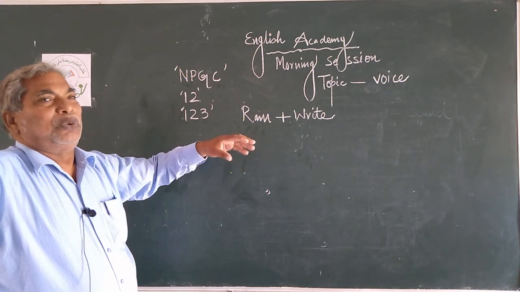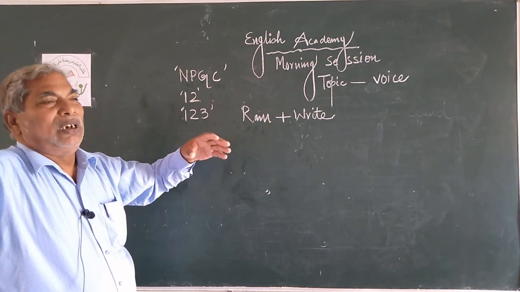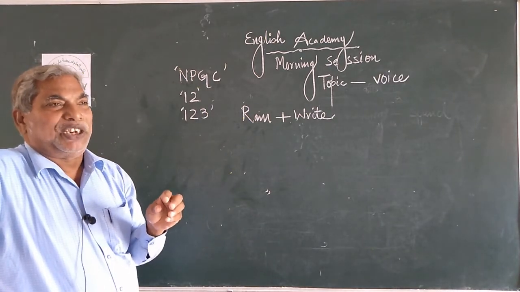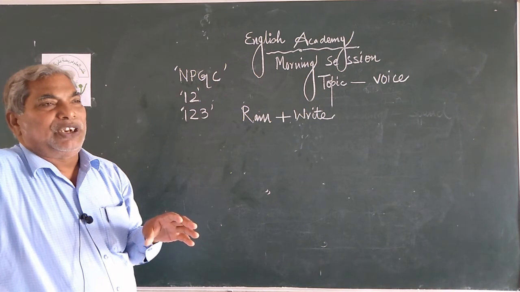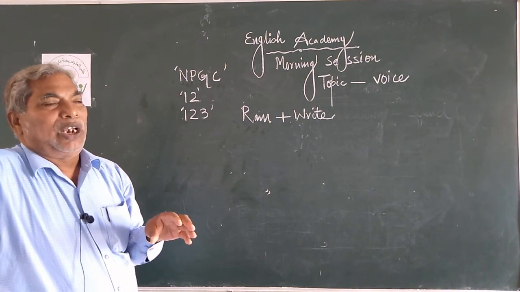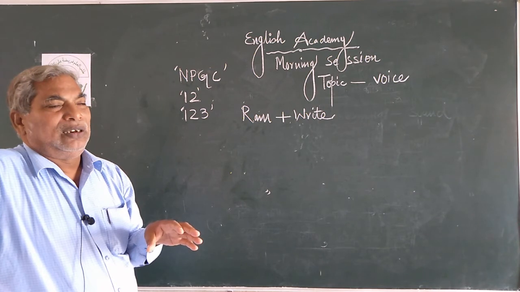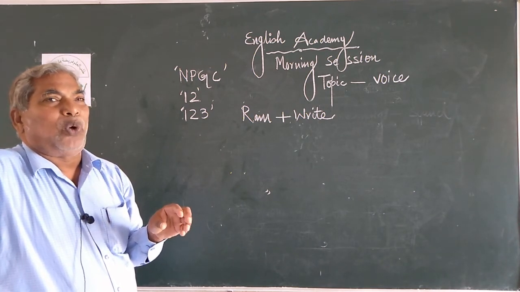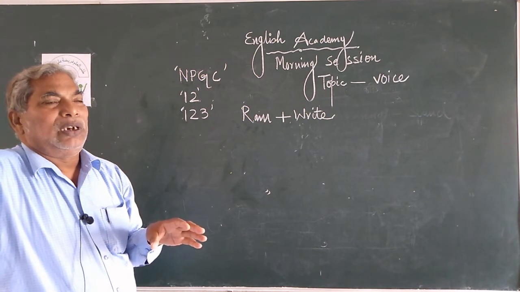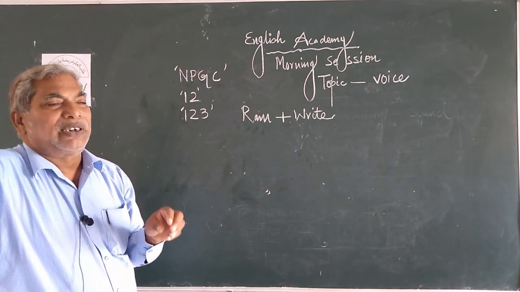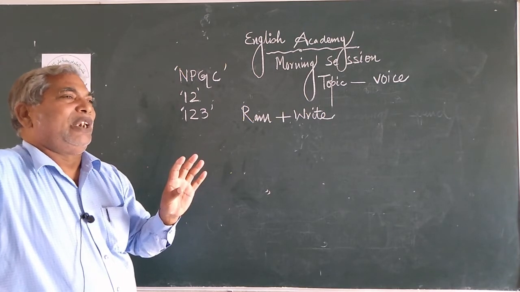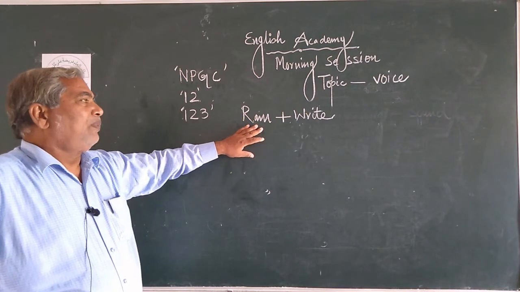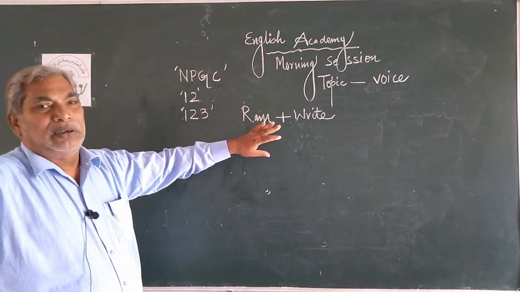What is a verb? My dear students, a verb is a word. A verb is a simple part of speech which denotes, which indicates action. So the verb plays a very important, very vital role in the formation of different sentences. Very, very important.